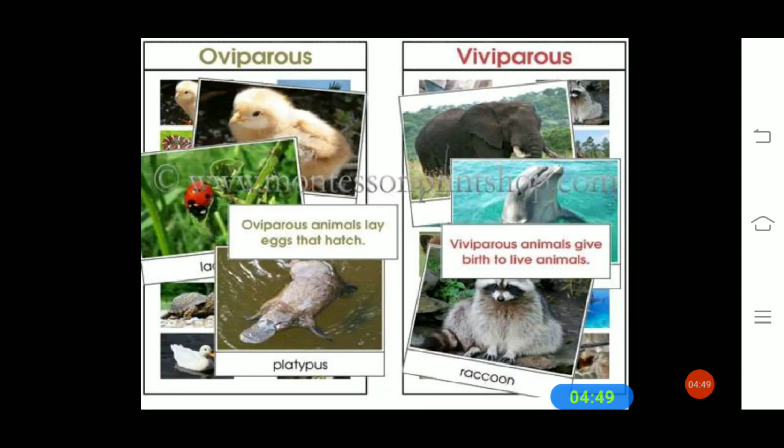Oviparous animals lay eggs that hatch. Hatch means that after the baby develops inside the egg, the egg opens and the small baby comes out from the egg. And viviparous animals, as you know, give birth directly to the baby.